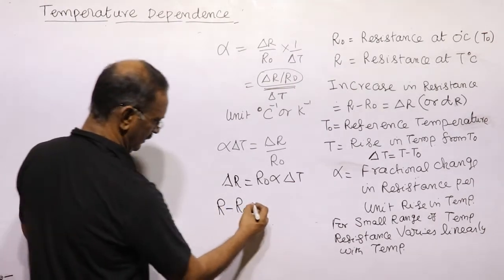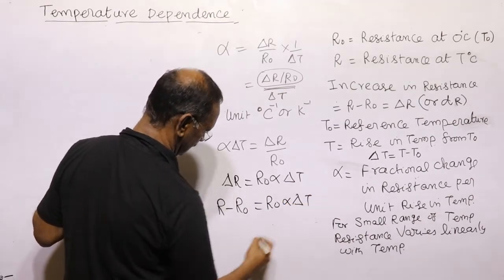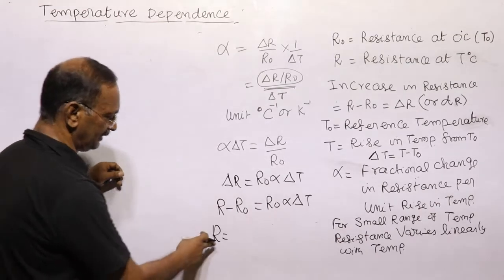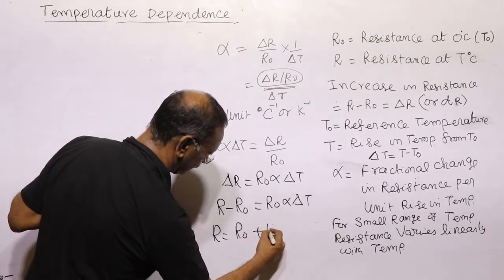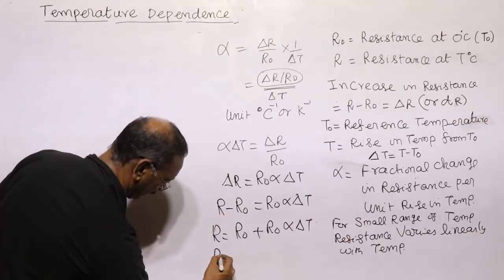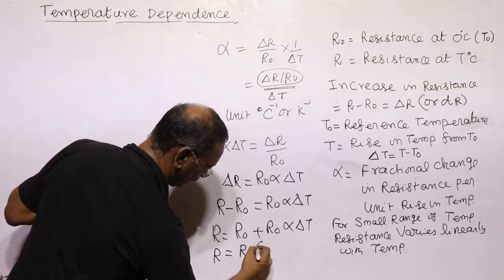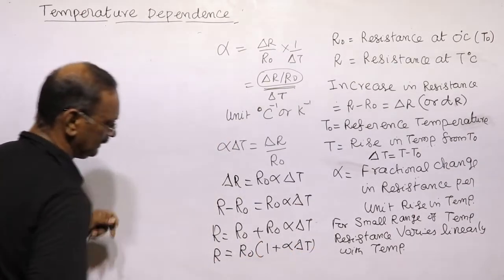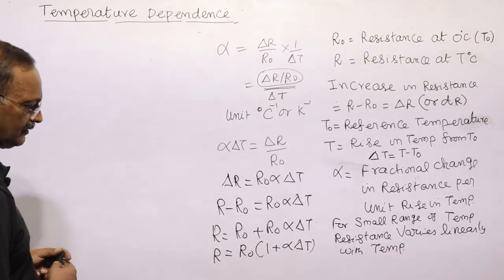R minus R naught is equal to R naught alpha into delta T, or R at T degree centigrade is equal to R naught plus R naught alpha delta T, so R is equal to R naught into 1 plus alpha delta T, where delta T is the change in temperature and alpha is the temperature coefficient of resistance.